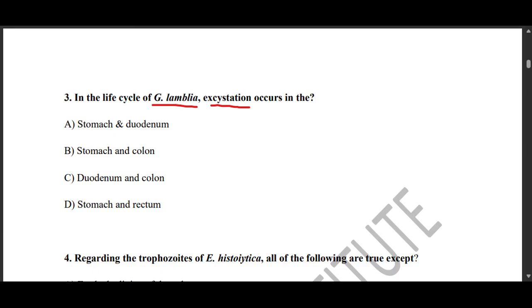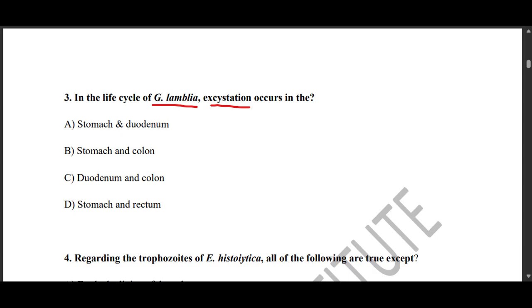Firstly, before we can answer this particular question, what is excystation actually? Excystation basically is just the process by which a parasite gets to emerge from its cyst into the active trophozoite form.